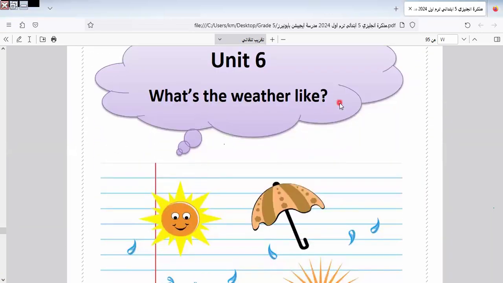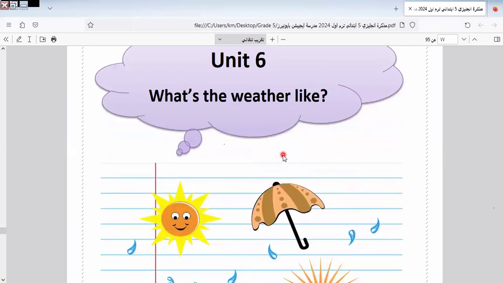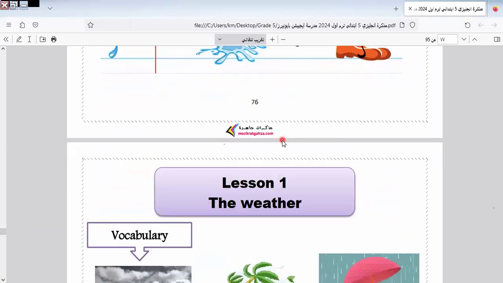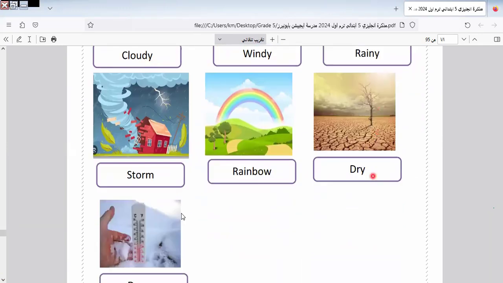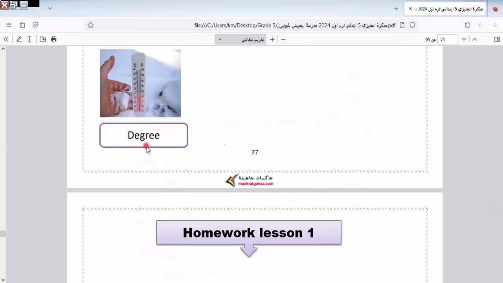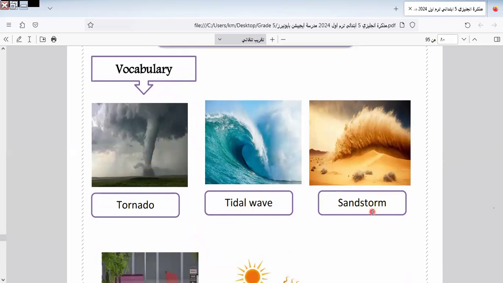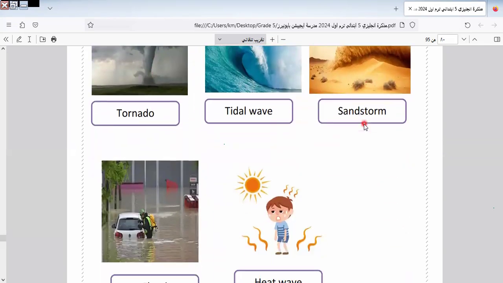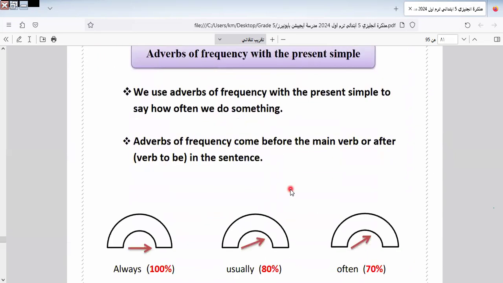Here we have "What's the weather like?" In this unit we talk about the weather conditions: if it's cloudy, it's windy, it's sunny, and so on. Let's get to know more about this unit. We talk about cloudy, windy, rainy, storm, rainbow. This is the rainbow that comes after rain. Dry. Degree. Here we have tornado. This is the storm called tornado. Tidal wave. Sandstorm. I think we know the sandstorm in the spring. Flood. This is flood, and this is heat wave.